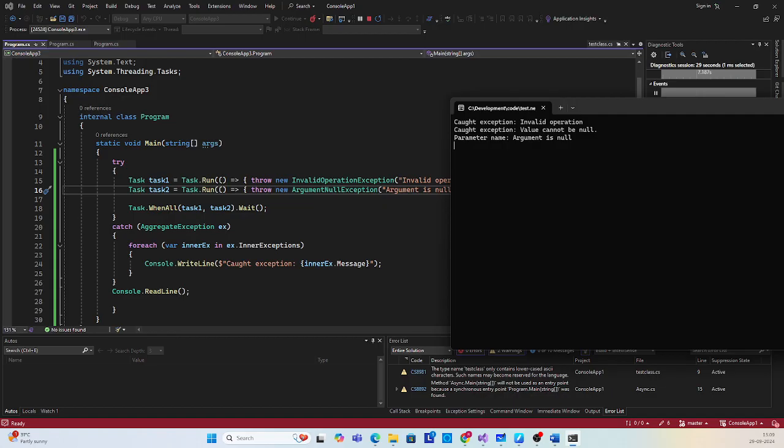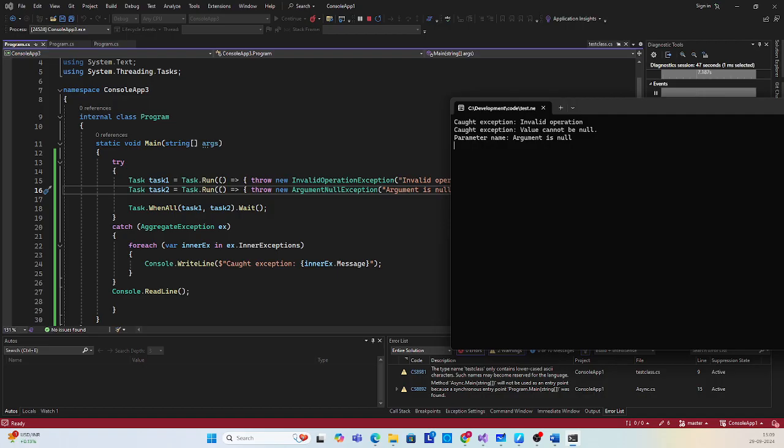Now, we will be deep diving into what an AggregateException is. It is a special type of exception in C# that can contain multiple exceptions. It is commonly used in asynchronous programming and parallel processing to represent the collection of errors that occur during the execution of multiple tasks.